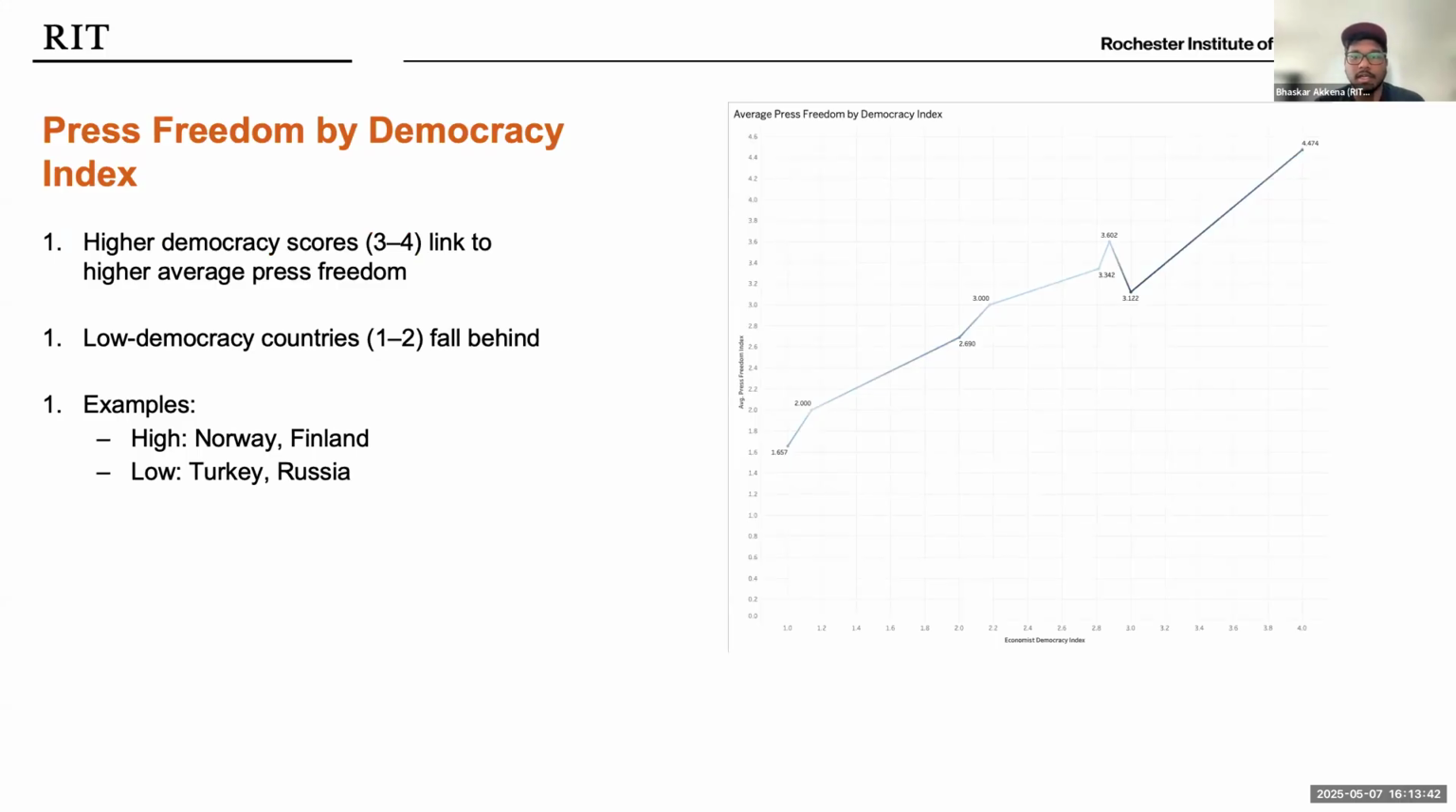So, this Tableau chart clearly shows the connection between democracy and freedom. Countries scoring 3 or 4 on the democracy index, like Norway and Finland, consistently exhibit higher levels of press freedom. In contrast, countries like Turkey or Russia, with weaker democratic institutions, display low levels of press freedom, which is likely due to censorship and media control. This visualization validates the common democratic theory using real world data.